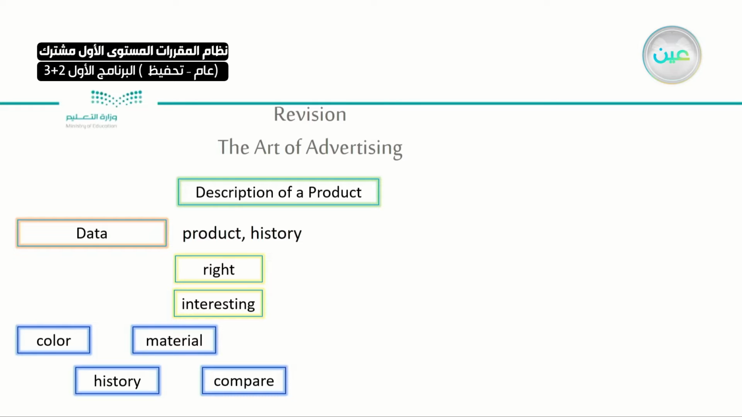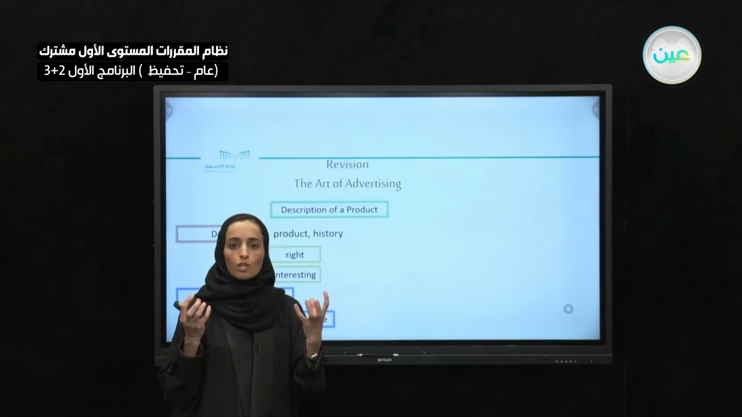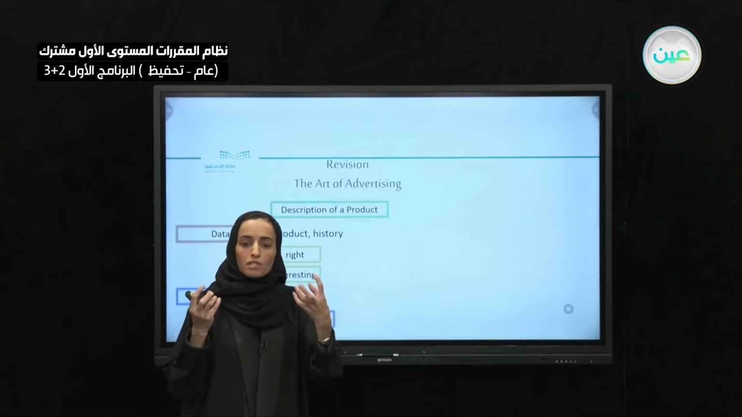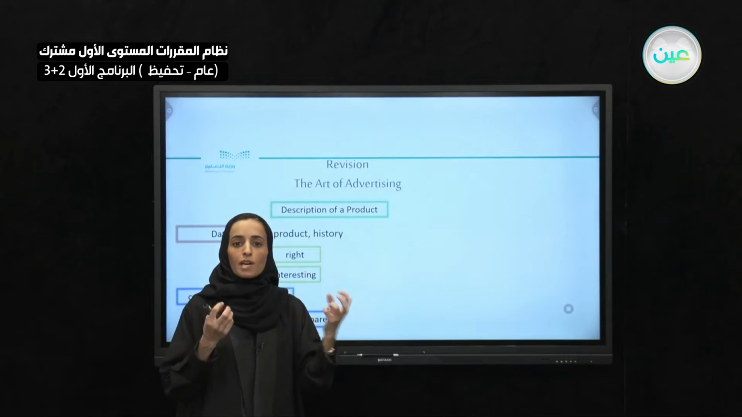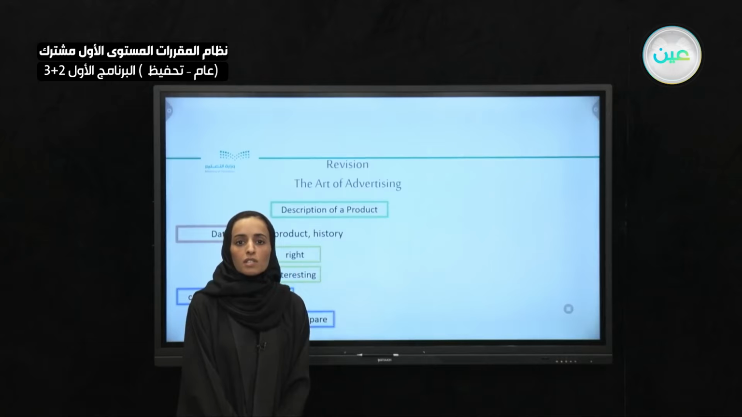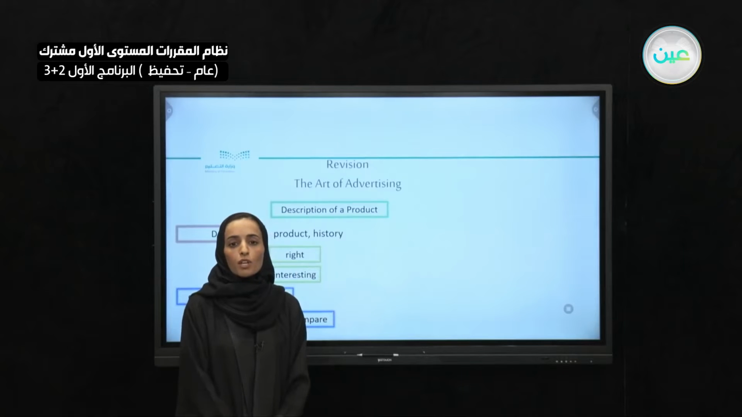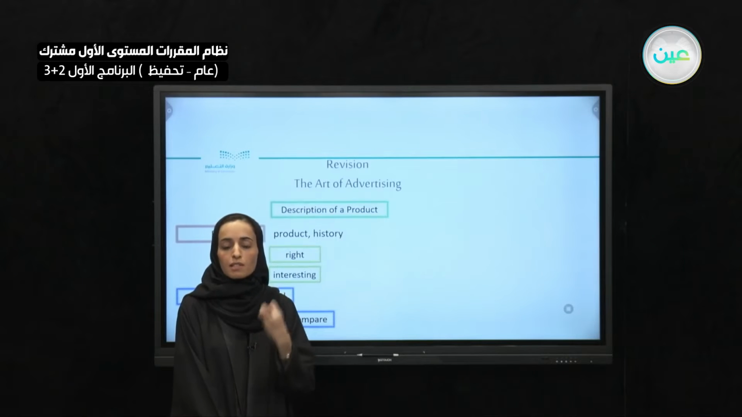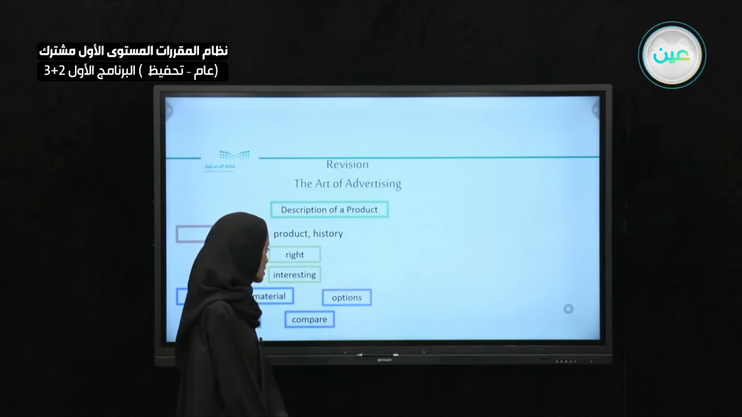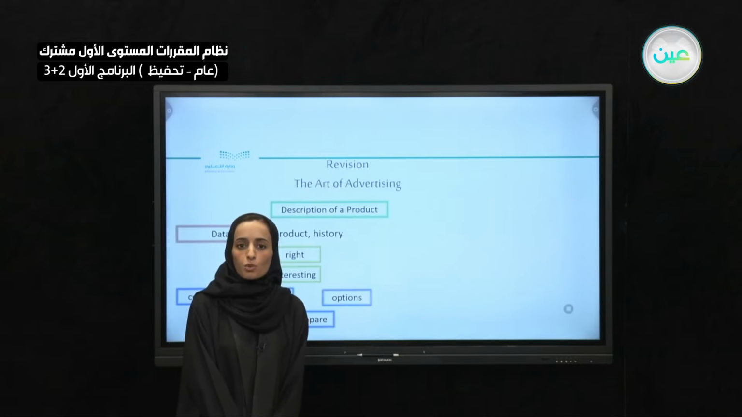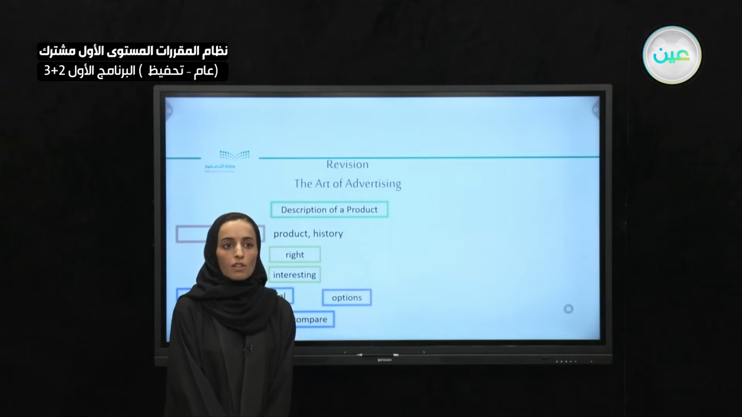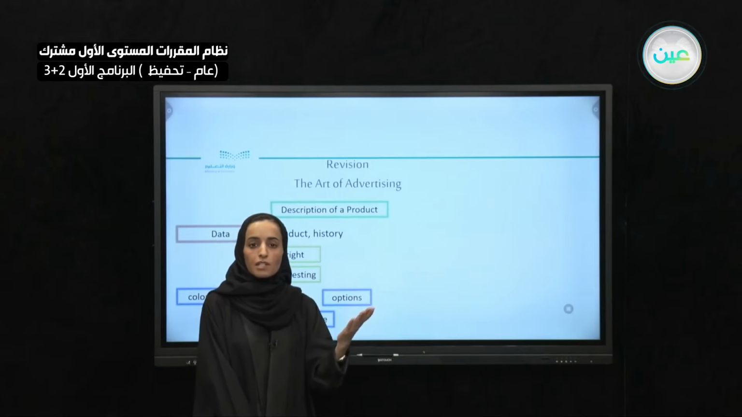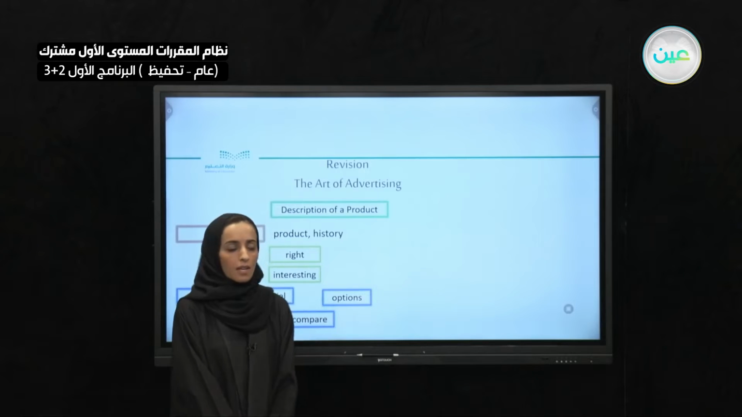Compare it to other similar products. I will compare my car to the previous model. I will compare my car to my brother's car. Let's say this pen to that pen. Comparing is a good idea to compare the product you are trying to advertise and tell that it's a good one. And also options. What other options do we have? Maybe these are the colors, the models, or other things.